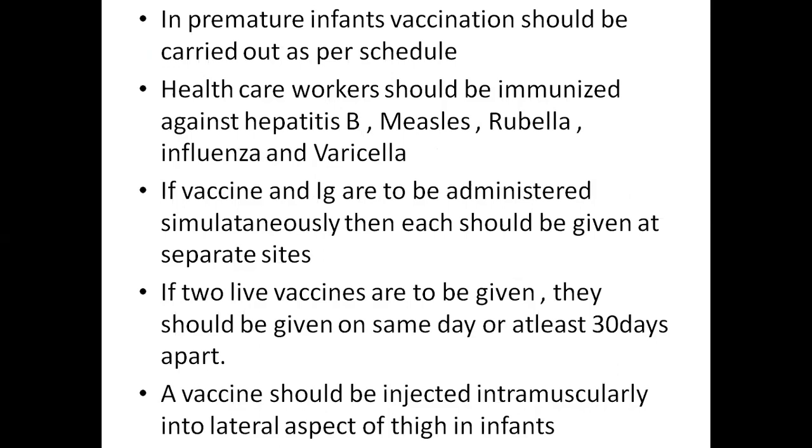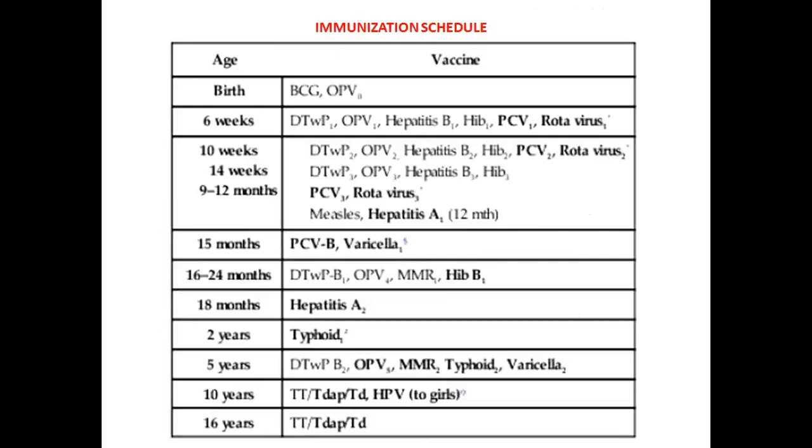Coming to the next point, healthcare workers should be immunized against hepatitis B, measles, rubella, influenza, and varicella. If 2 live vaccines are to be given, they should be given on the same day or at least 30 days apart. If a vaccine and immunoglobulins are to be administered simultaneously, then each should be given at separate sites. A vaccine should be injected intramuscularly into the lateral aspect of the thigh in infants.